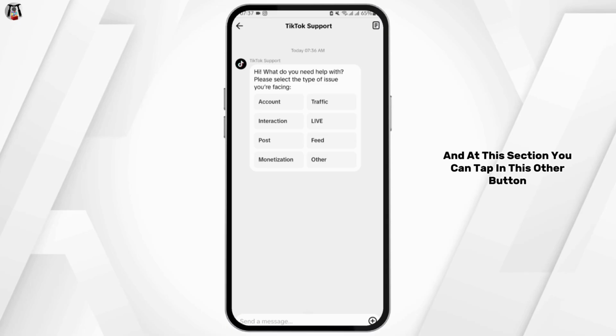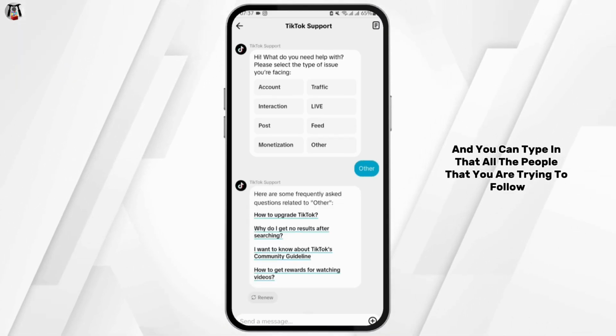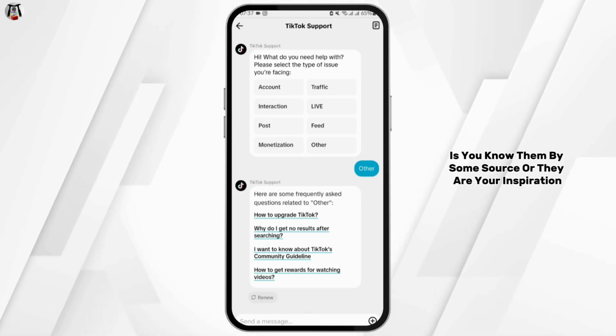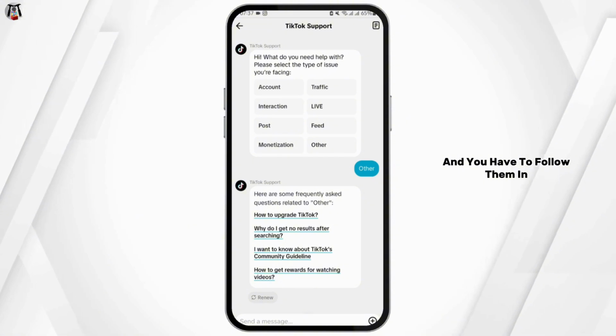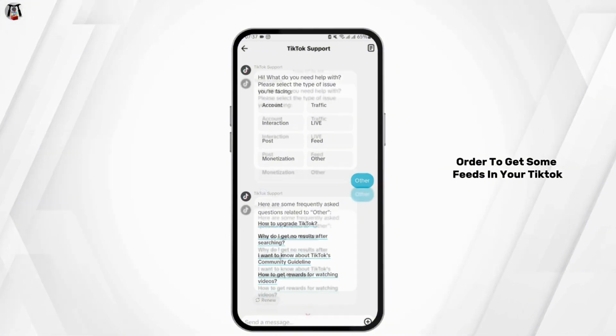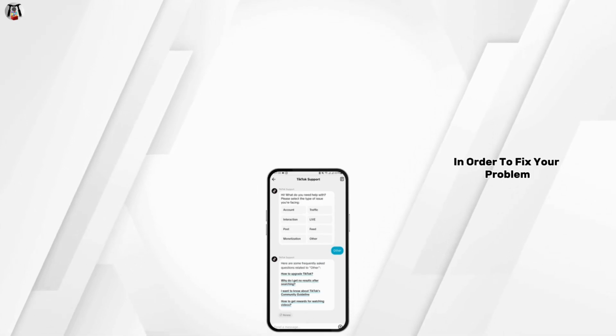And at this section, you can tap on this other button and you can type in that all the people that you are trying to follow, you know them by some source or they are your inspiration, and you have to follow them in order to get some feeds in your TikTok. And after giving a valid reason, all you have to do is follow the on-screen prompt in order to fix your problem.